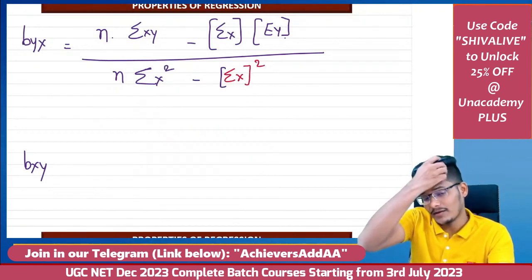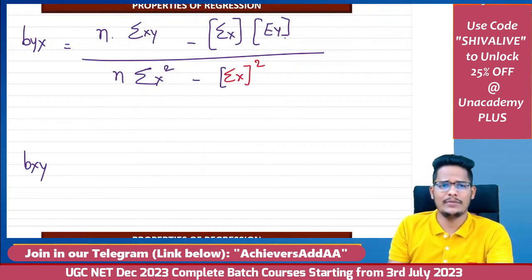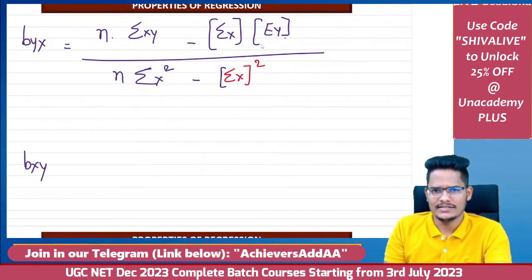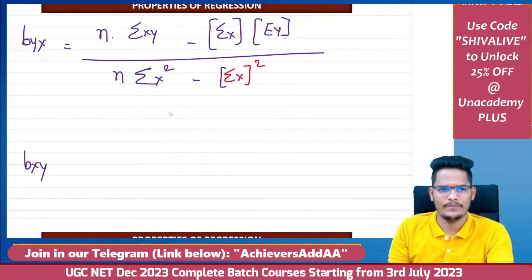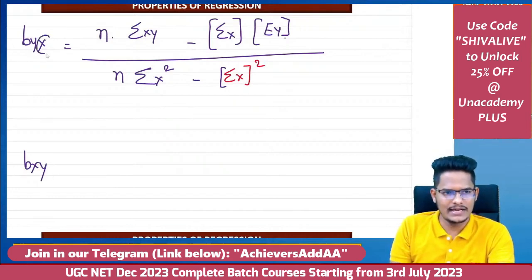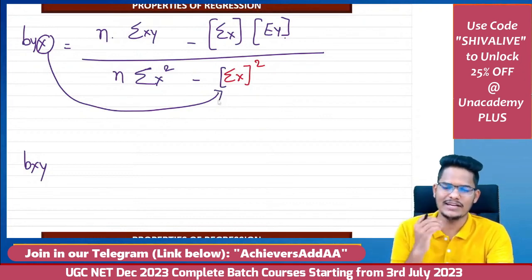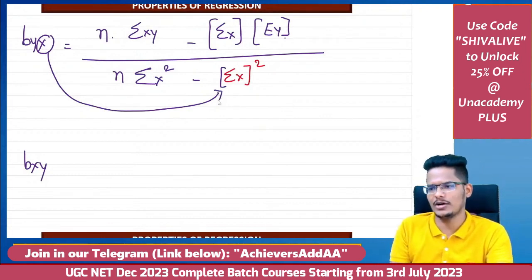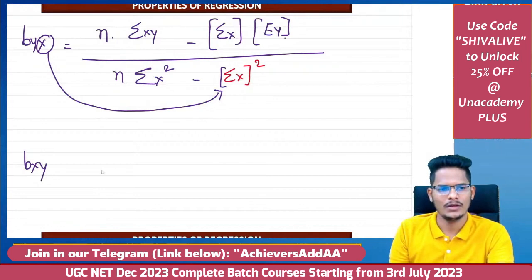Right, this is the formula. Remember this one: n into summation xy minus summation x into summation y. Now this is x, so over here the independent variable x square, which independent variable always comes in the denominator only. Remember that blind rule. Now how can I write this one?